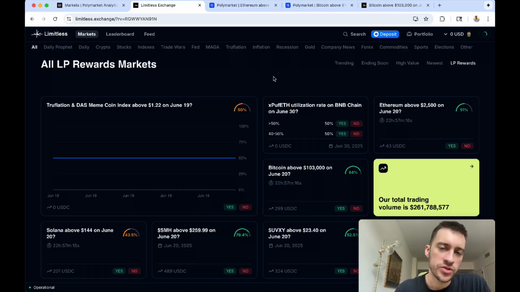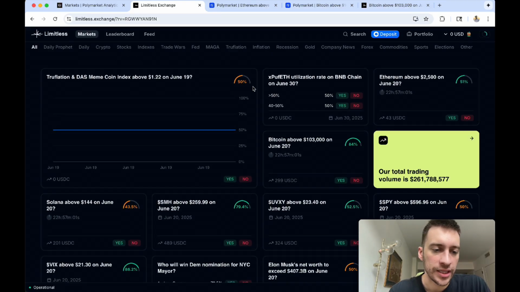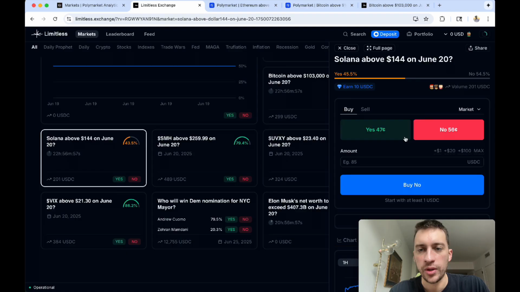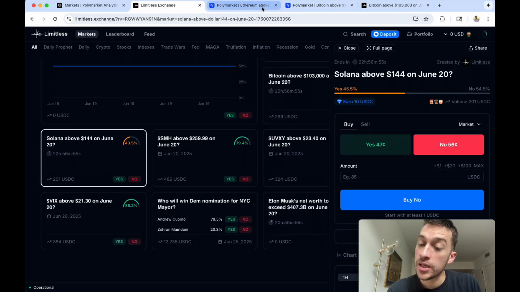But the good news about this is all the arbitrage you can do, you can snipe basically on Limitless. It's all very, very mispriced. So you can basically just snipe good value no matter what, when it comes to sports or when it comes to crypto, really any of this. The only issue is a lot of these aren't going to have a lot of liquidity. I mean, this one actually does have more.